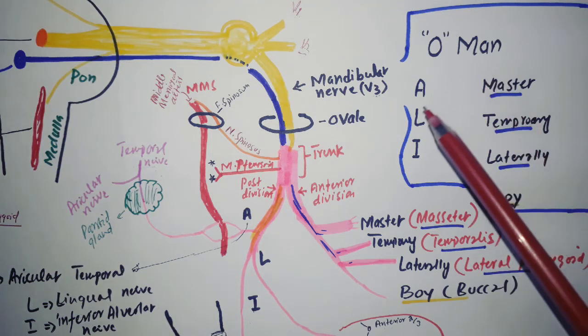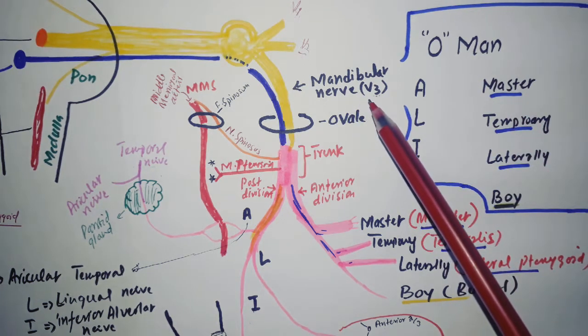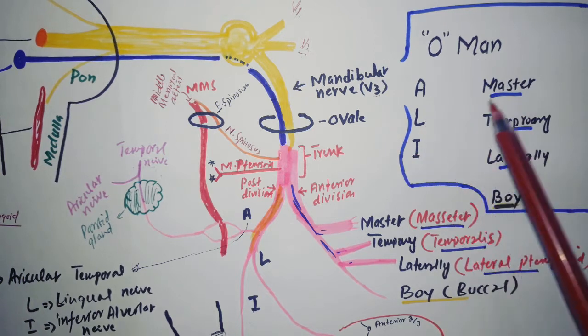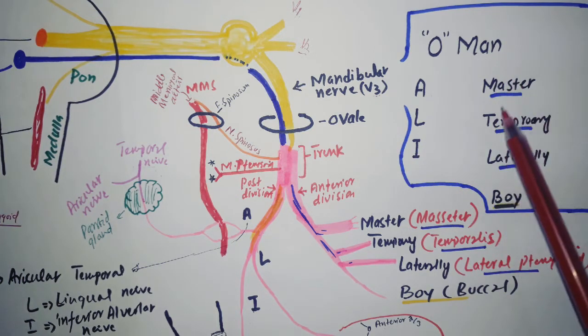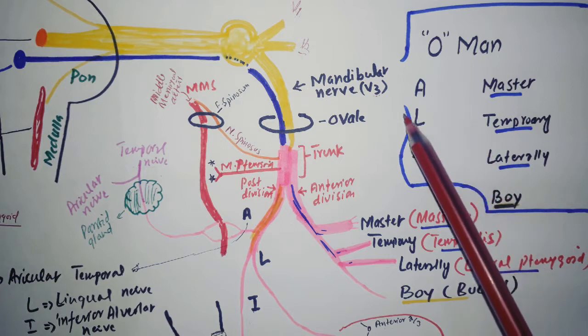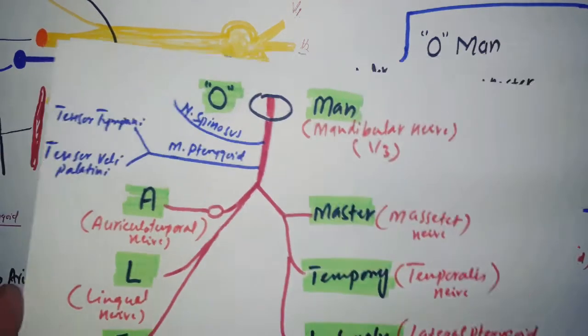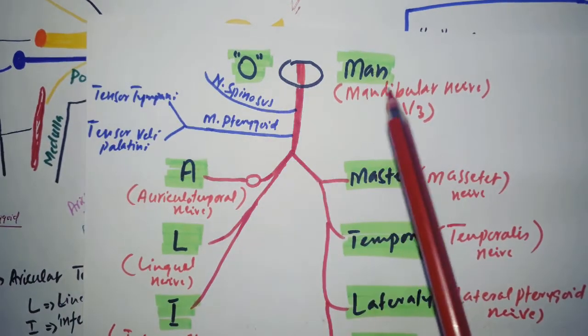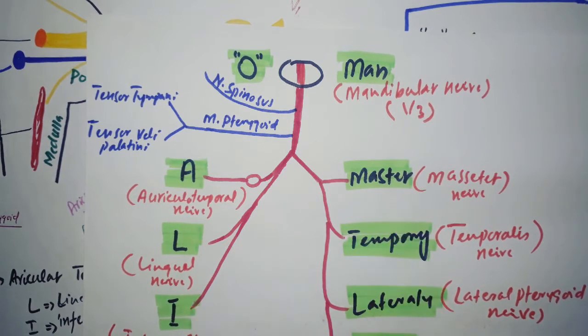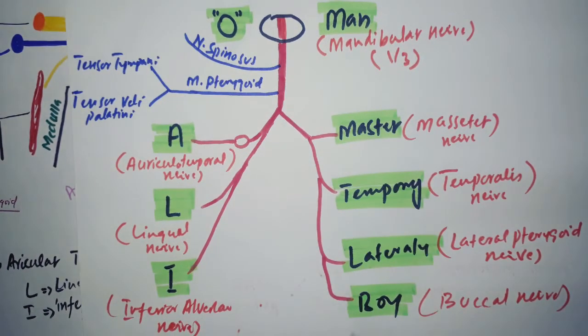On the basis of this mnemonic, I'm going to talk about the branches of the mandibular nerve. It is "O man, Ali. Ali is temporarily a master and laterally he is a boy." As you can see here, O is for ovale, man is for mandibular, and Ali is temporarily a master and laterally he is a boy.